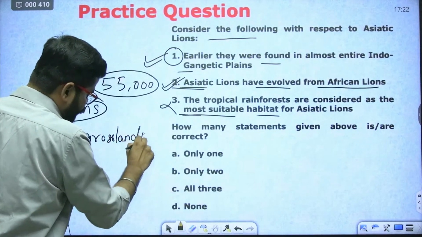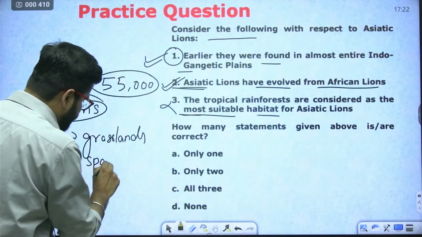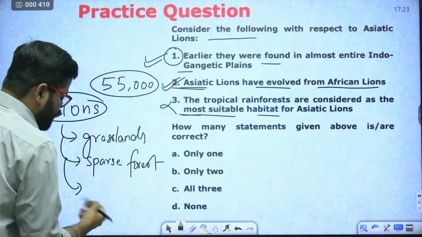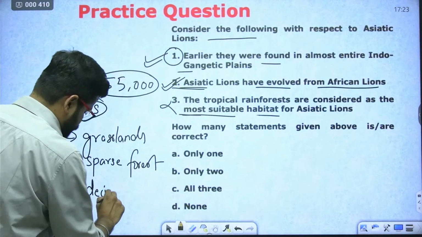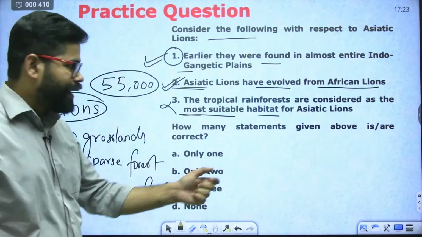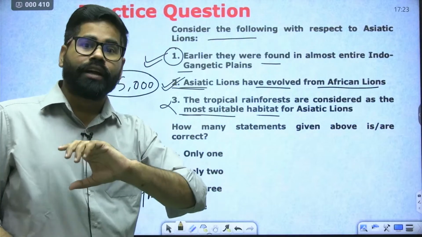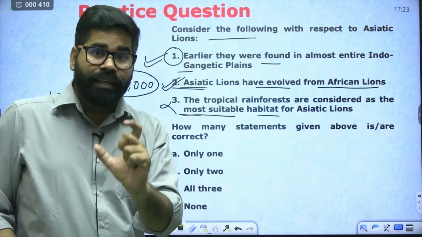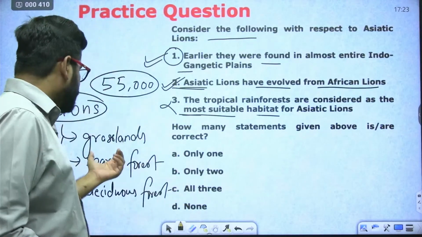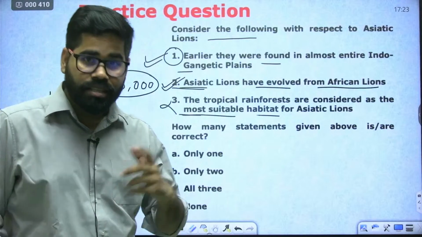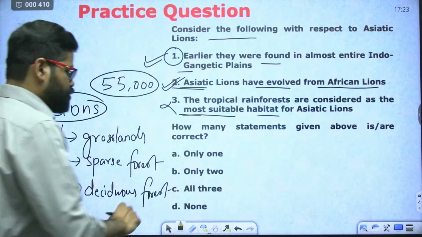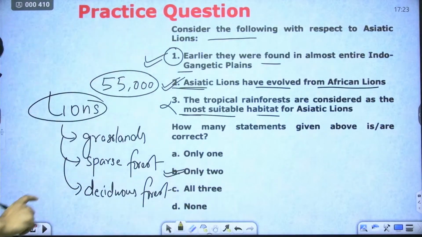They are generally favoring grasslands, sparse vegetation, sparse forest, or they will also be found in deciduous forest. So normally you will find that it is not the most preferable. They can be found, but their most preferable habitat is grasslands, scrublands, or this sparse forest or deciduous forest. This is where you will find lions. So this third option is incorrect, and the answer will be B, only 2.